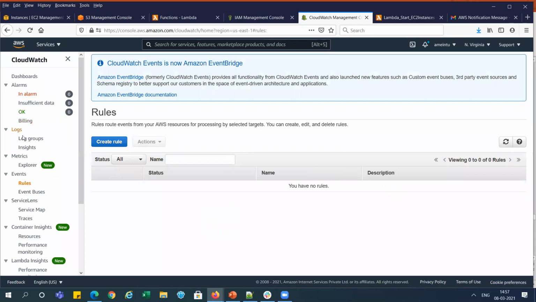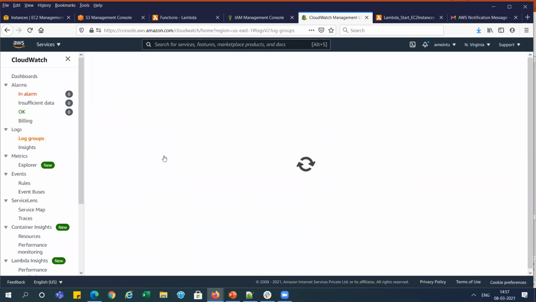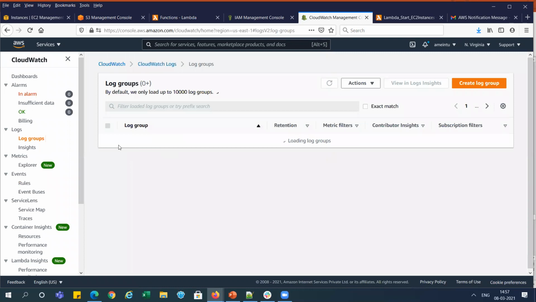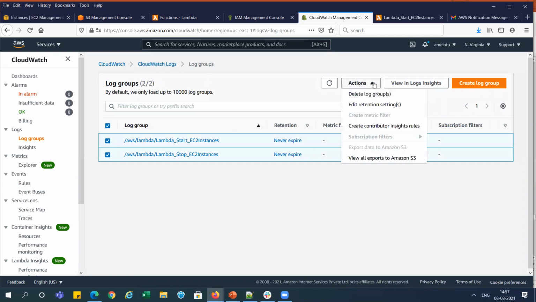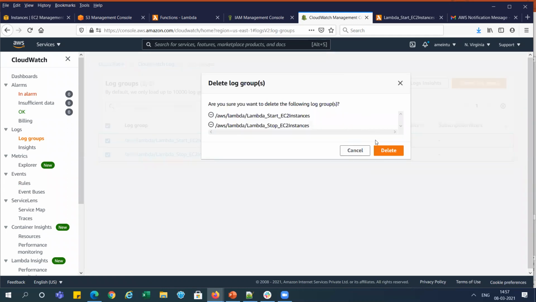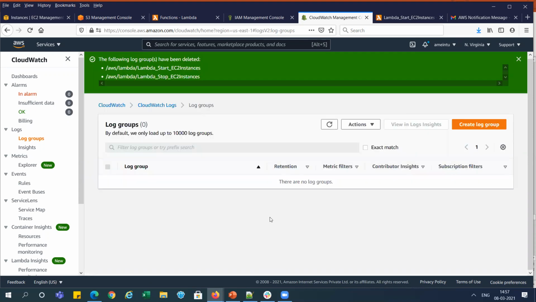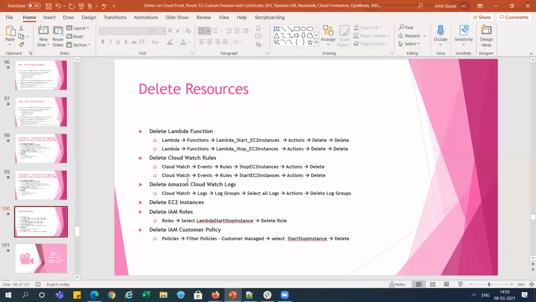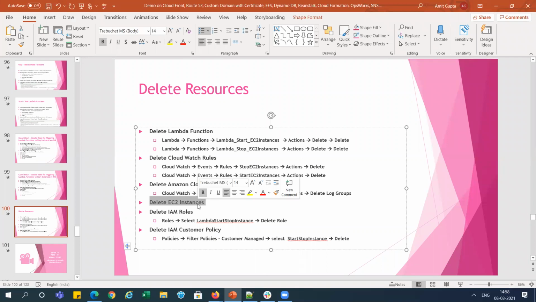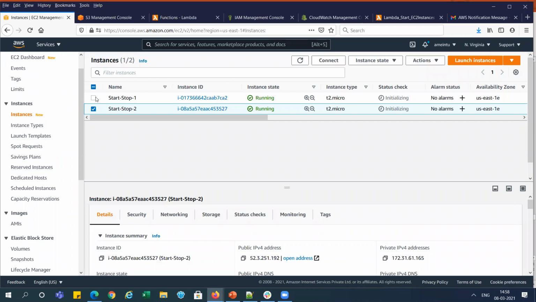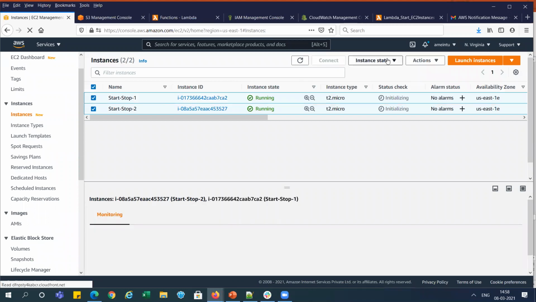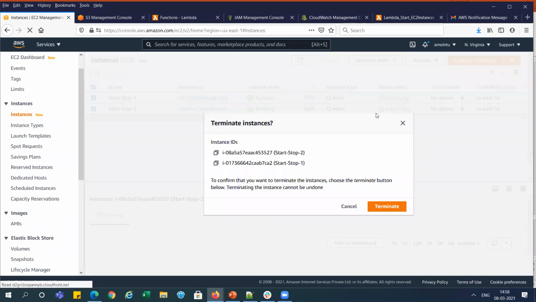Two rules. Now go to the log groups. You need to delete the logs also. So you can see we have two logs. So you can select it, and in action we are deleting it. Delete log groups, right? Now after that, you can see we delete EC2 instance, and we have two instances are running. You can see. So I've selected here two instances, and terminate both instances, right?